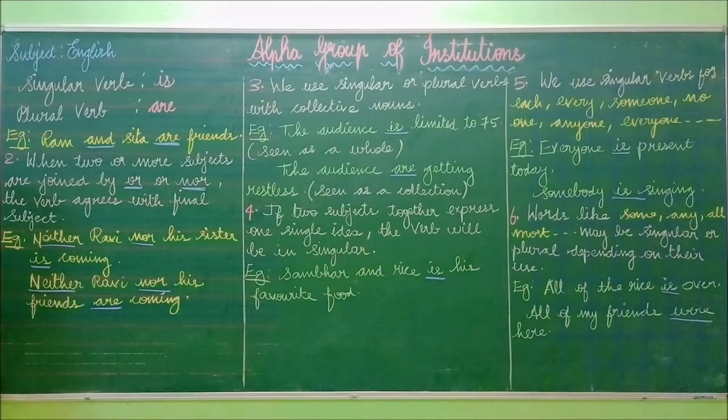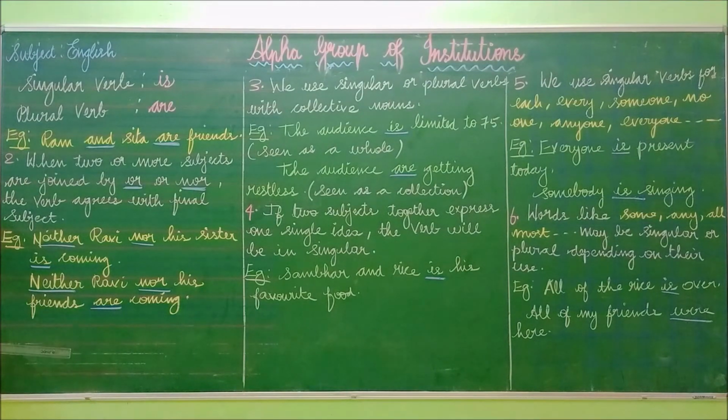Friends means more than one person. There may be a lot of persons, so it is in the plural form. So the subject is in the plural form. How do you have to write the verb? You have to write the verb also in plural form. What is the plural form of this? The plural form is "are". Okay, have you understood? So, neither Ravi nor his friends are coming.